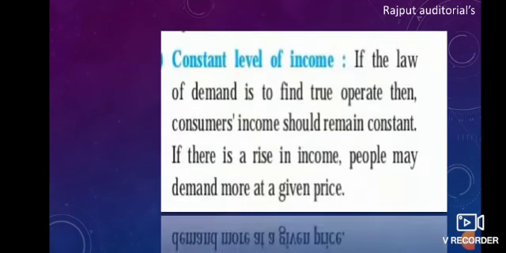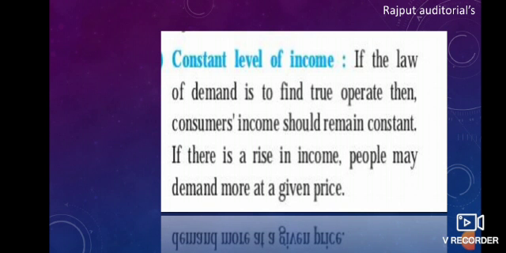The first point is constant level of income. It is assumed that if there is any change in the level of income of the consumer, then the demand will also change. The law of demand will not operate, and because of this the demand curve will not move in a proper direction. So let's read the point.